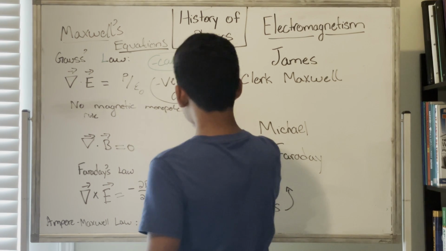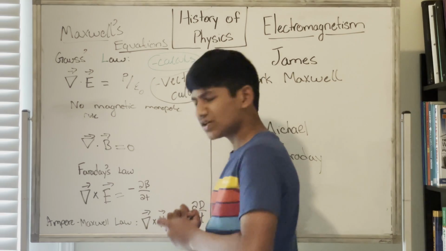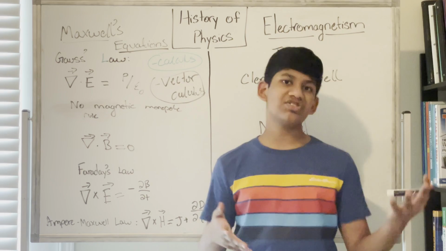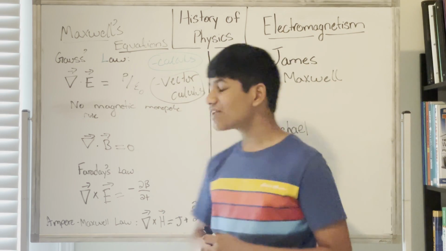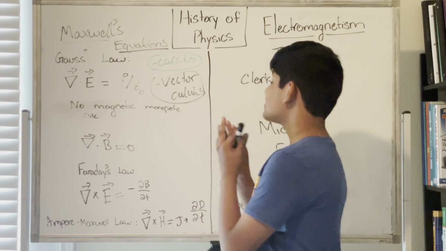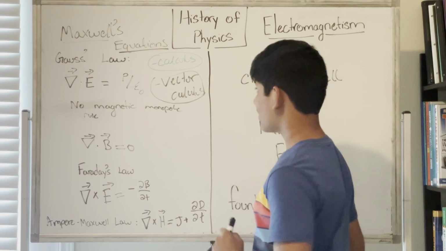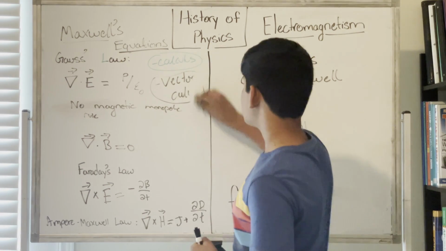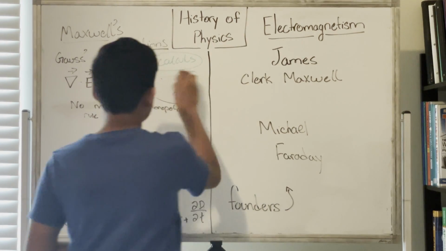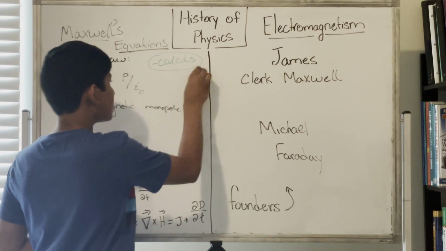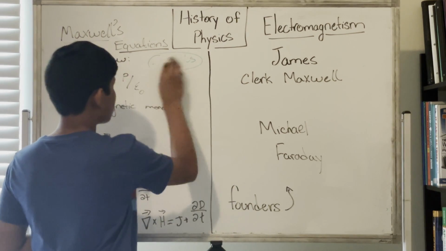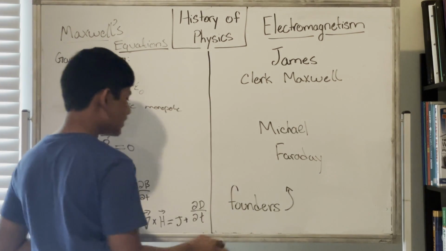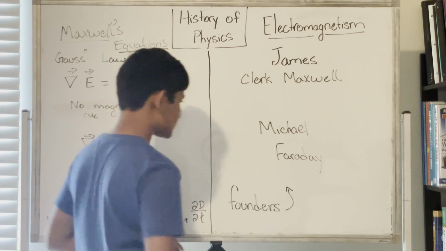To put this into perspective, we have tons of variant forms of calculus. We have multivariable calculus, we have vector calculus, we have tensor calculus. Tensor calculus is used a lot in general relativity, and so on and so forth. So we have vector calculus over here. One could even arguably say that James Clerk Maxwell had a specialty in vector calculus. So we can use Maxwell's equations to understand how electric fields and magnetic fields are related and how they flow through different surfaces.